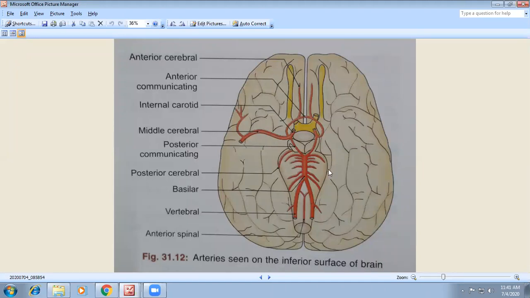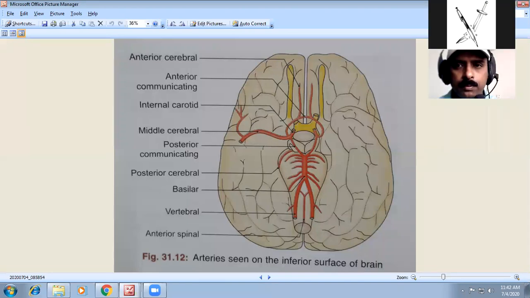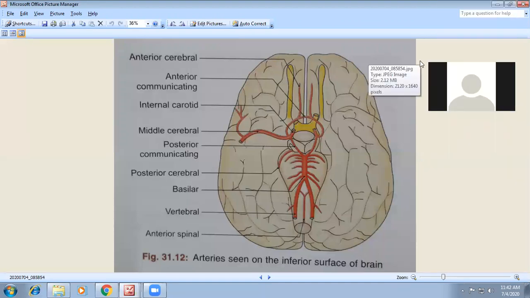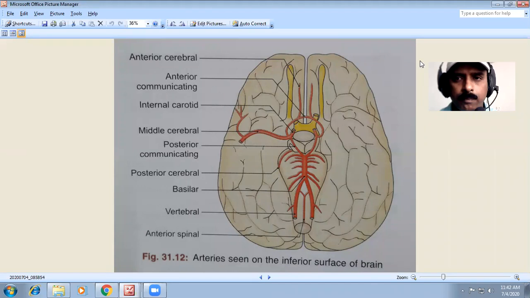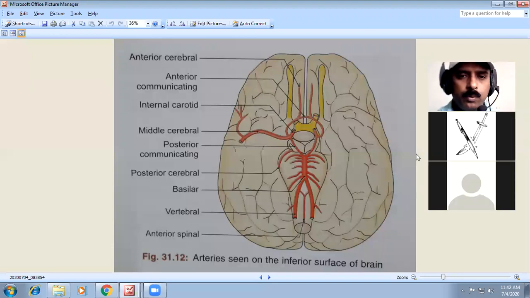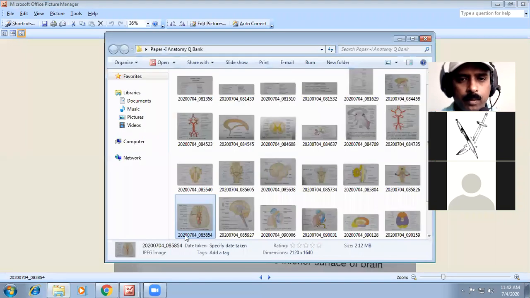At the base of the brain, the middle cerebral artery, anterior cerebral artery, posterior cerebral artery, basilar artery, and vertebral arteries form the circle of Willis, which you have to know. In this you have to know how all the parts at the base of the brain appear.